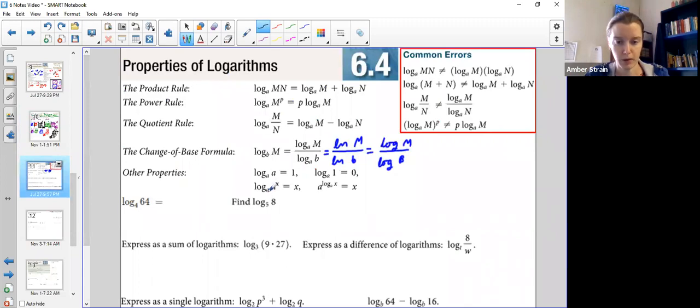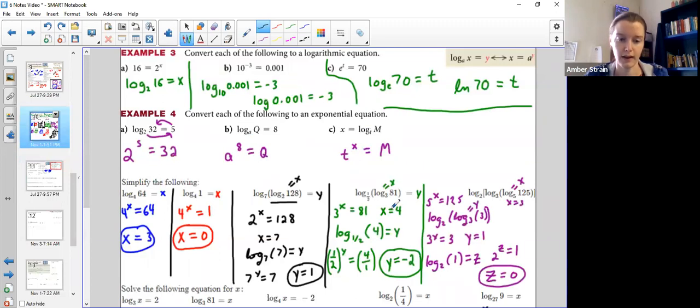So we're going to talk about the rest of the properties in the section 4 video, but I did want to show you that shortcut so you can get started on this section.